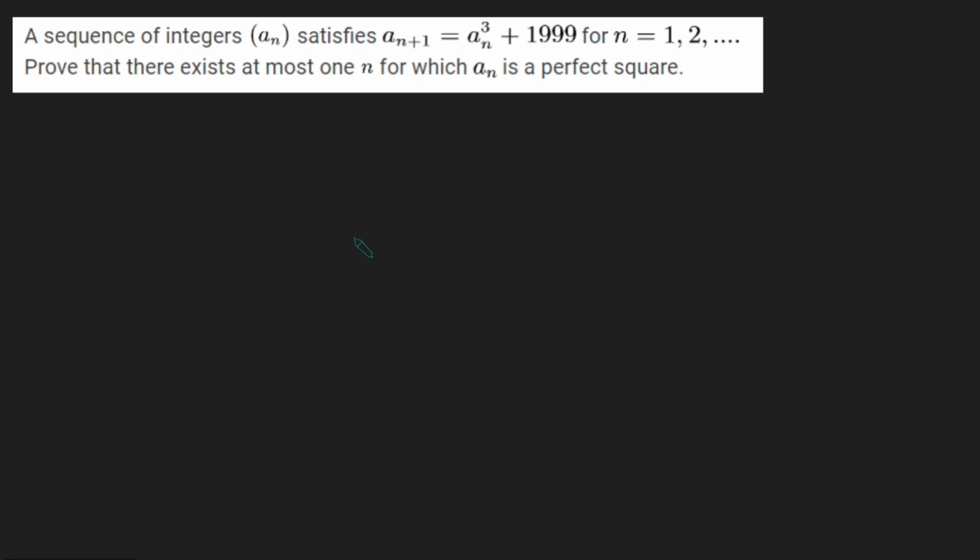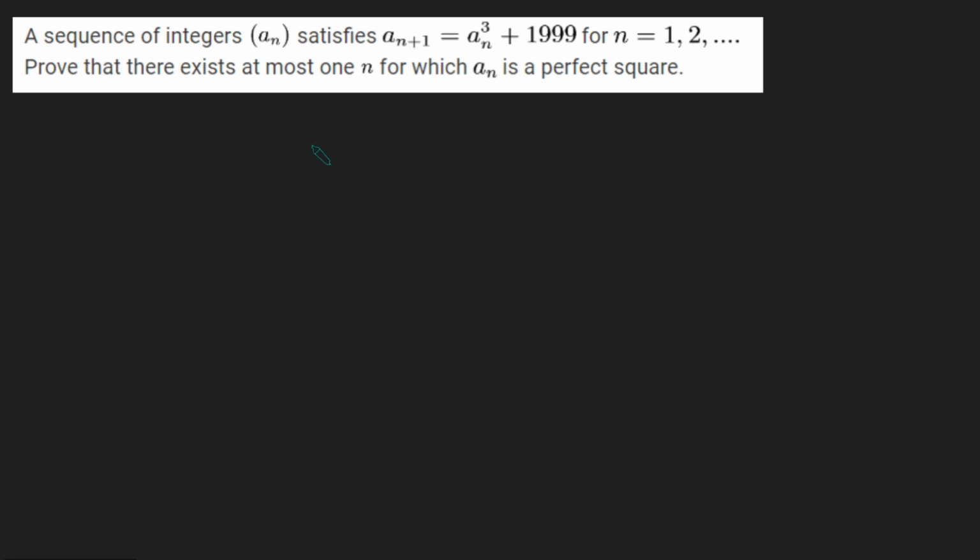I've got a problem from the 1999 Polish Olympiad. We have a sequence of integers a_n which satisfies the rule a_(n+1) = a_n^3 + 1999 for all positive integers n. We want to prove that there exists at most one value n for which a_n is a perfect square. So in other words, there's at most one square number in this sequence. Okay, so let's dive into a solution.